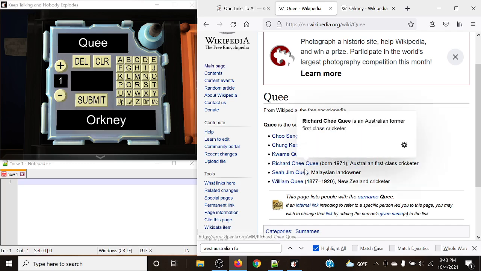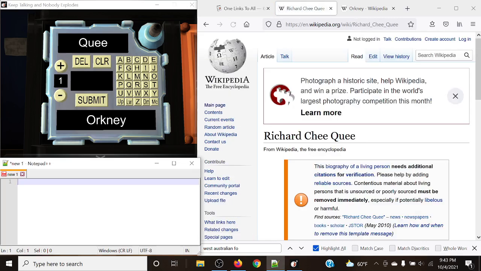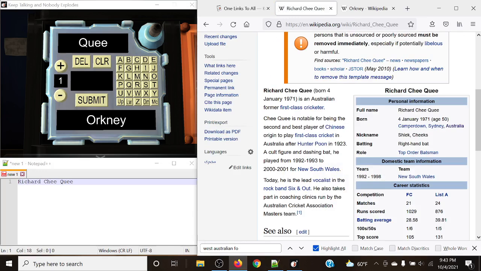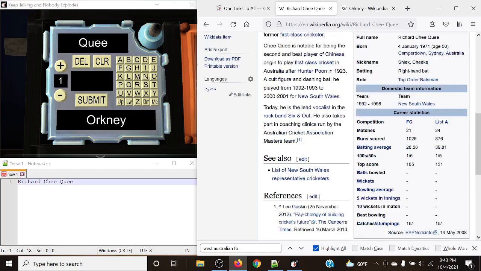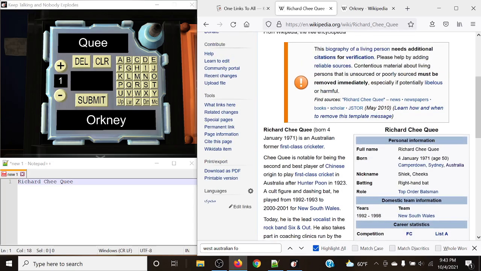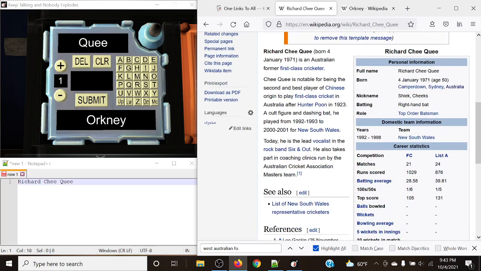So let's go with Richard G. Quay. Let's see if we can get Australia in some way, shape, or form. Let's try New South Wales.